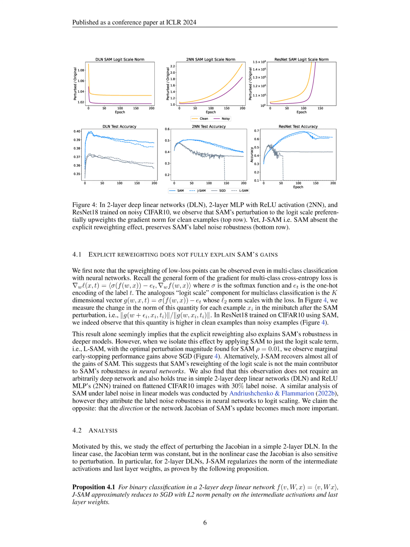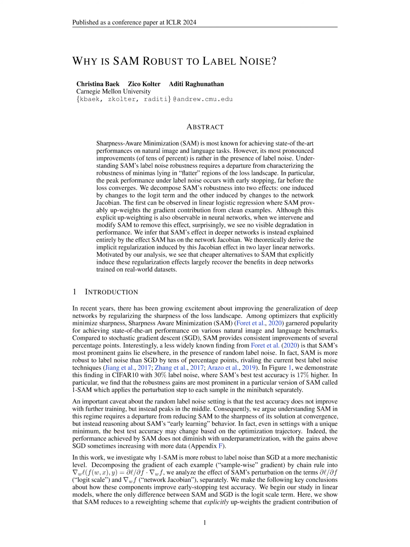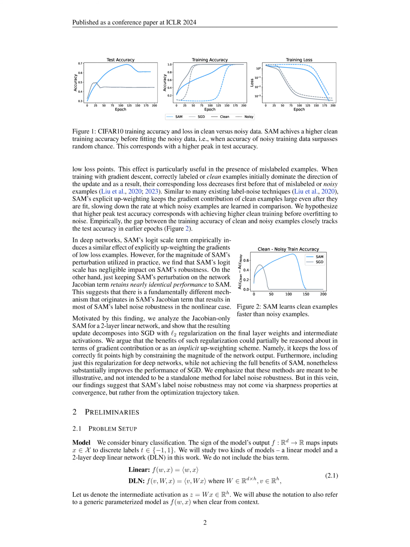3. The Jacobian term in SAM for deep neural networks regularizes the norm of intermediate activations and last layer weights, leading to a more stable optimization process. This regularization mimics the effect of SAM's perturbation on the network Jacobian, resulting in improved performance and robustness under label noise. 4. Empirical results show that while the logit scale term of SAM does induce some effect of explicitly upweighting low-loss examples in deep networks, the main mechanism for SAM's label noise robustness lies in perturbing the Jacobian term, which regulates the network's behavior and contributes significantly to SAM's performance gains.